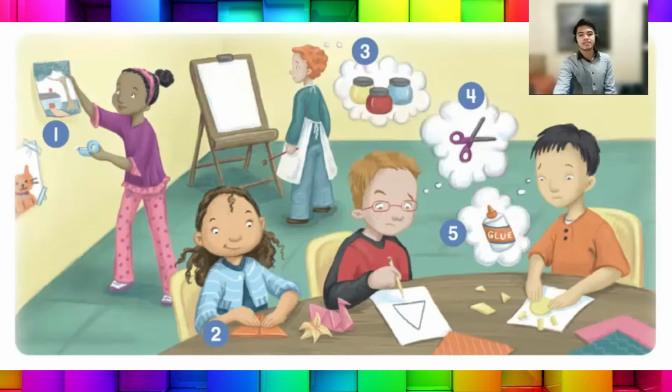Let's begin. Page 7. C. Make sentences. Number 1. She has some tape. Number 2. She has some paper. Number 3. He doesn't have any paint. Number 4. He doesn't have any scissors. Number 5. He doesn't have any glue.